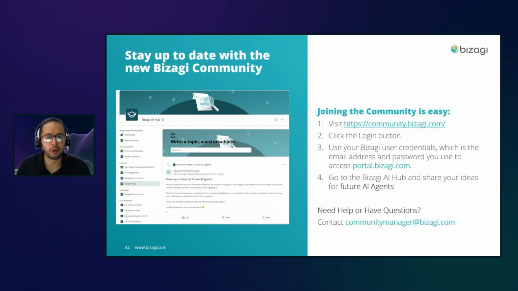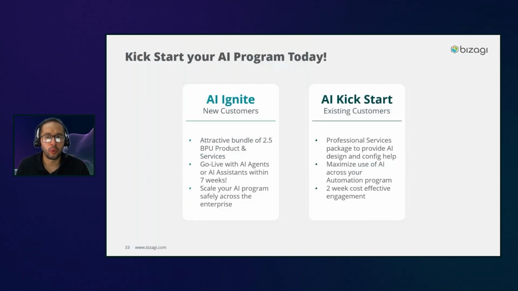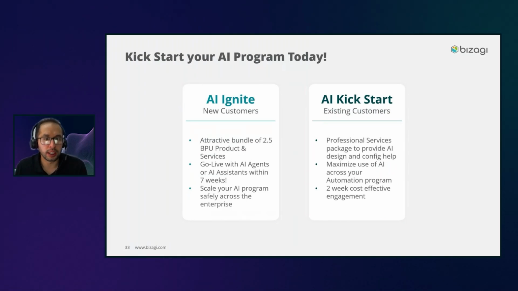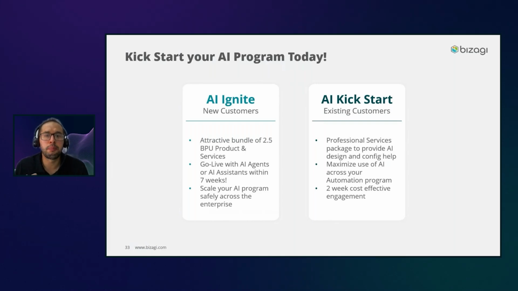And finally, I want to finish today's session with really good news for our community: we are officially launching 2 Kickstart programs for our customers. Whether you are a new customer or an existing customer, we now have professional services packages.